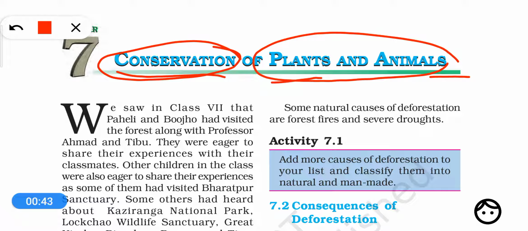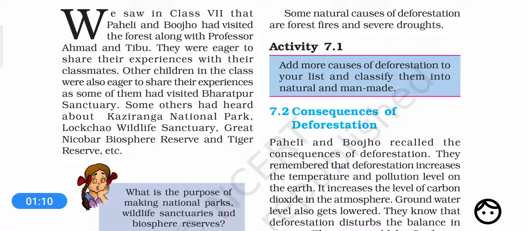Okay. Now in class 7th we discussed that Paheli and Bujho visited a forest along with Professor Ahmad and Tibu. When they returned to the school, they shared their experiences with other children also. In the same way, many students visited Bharatpur Sanctuary, some visited Kaziranga National Park, some visited Lok Chau Wildlife Sanctuary, some visited Great Nicobar Biosphere Reserve, and some tiger reserves.